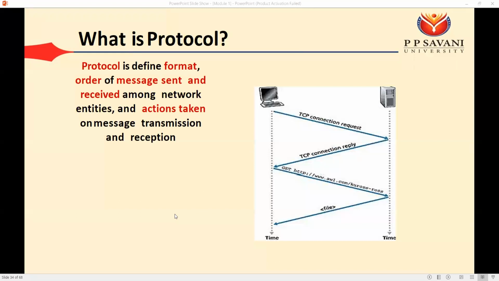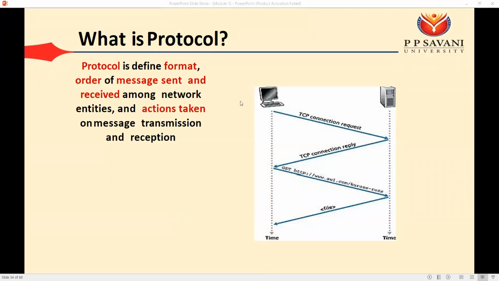For example, we saw that if two friends want to talk with each other, then we require some set of rules: first greeting, then exchanging our data, and finally saying bye bye. So this can be some set of rules. That should also be defined for computers. For computers, we need to first make the connection, establish the connection, then do the data transfer, and once the data transfer is done, we need to release the connection. So this can be said as one set of rules.